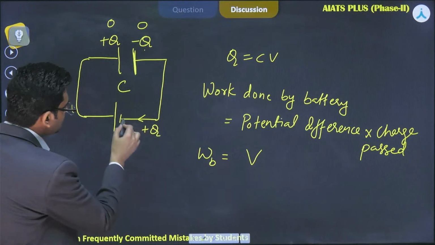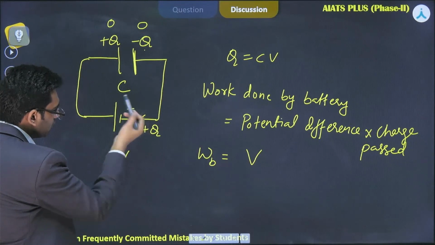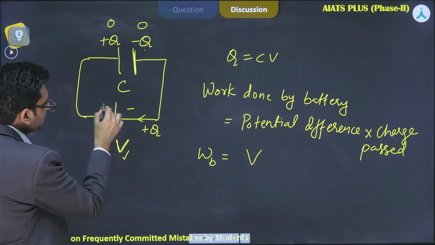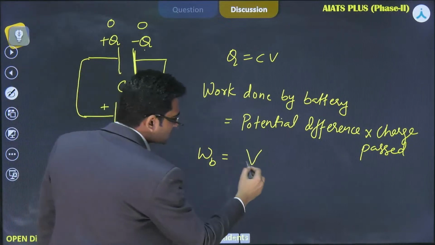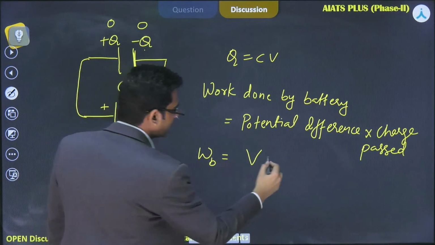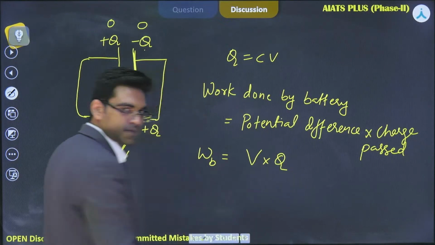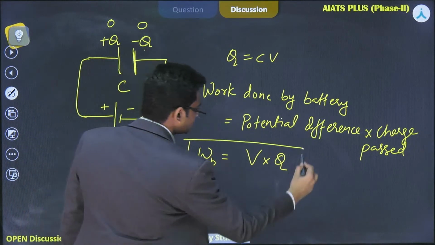And this positive charge has been transferred from the negative plate to the positive plate. So this is V, which is positive, into Q. This is the work done by the battery.